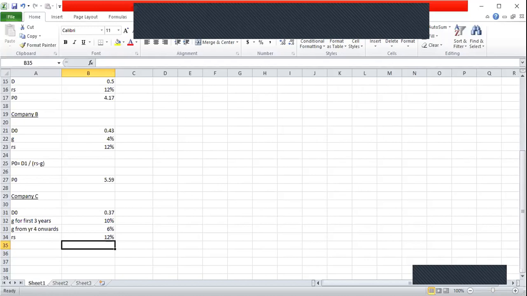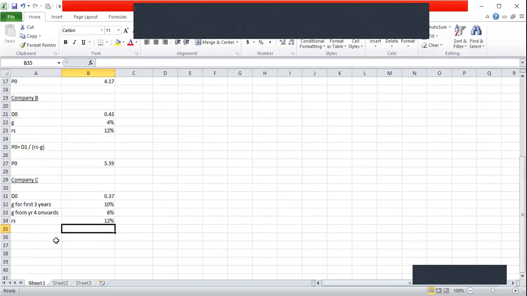So since there are cash flows till infinity, in order to calculate the intrinsic value of one share for company C, we have to calculate the present value of the future cash flows till infinity. So this is what I am going to do. I'm going to put all the cash flows and calculate the present value of those cash flows. So year 1, year 2, year 3, listen carefully.